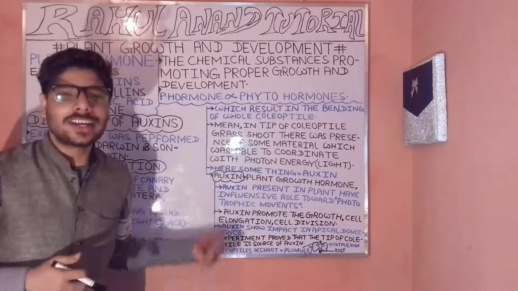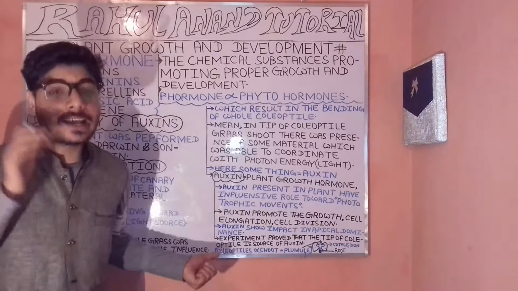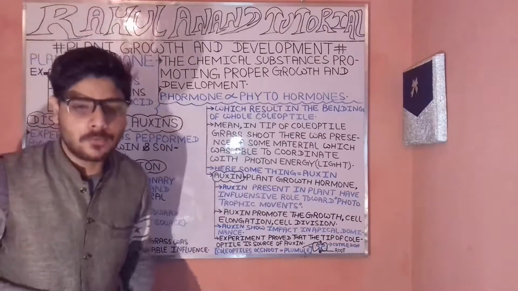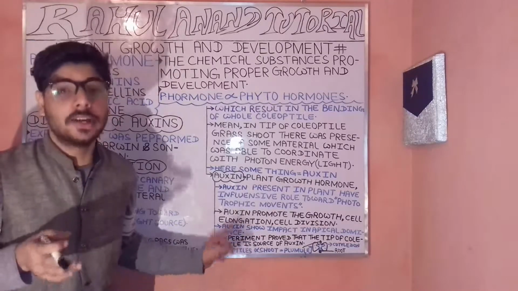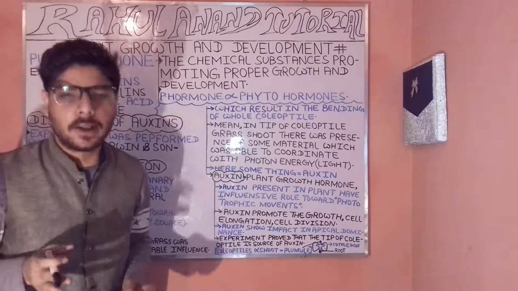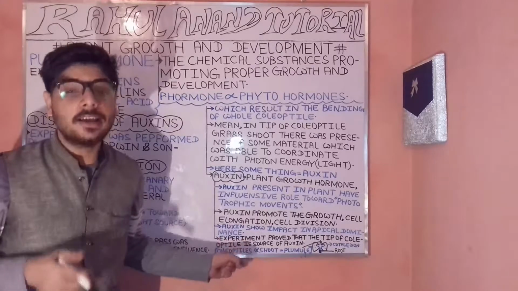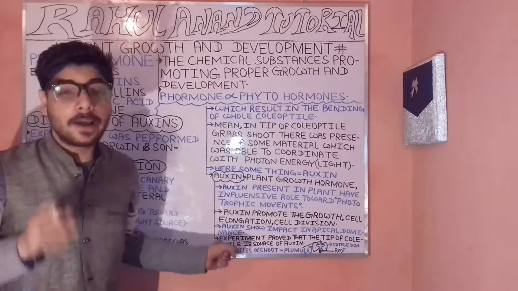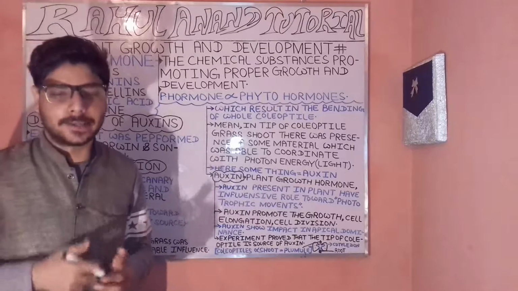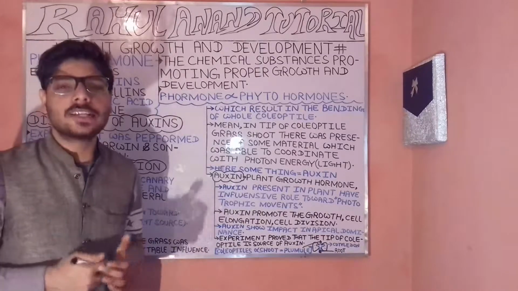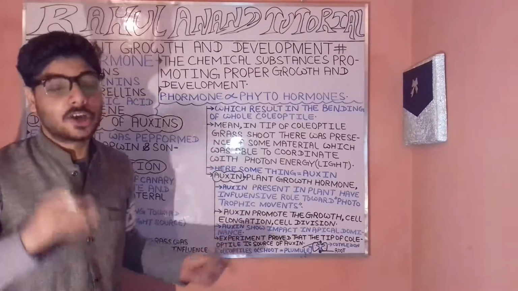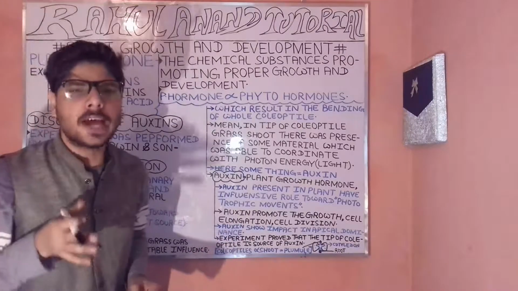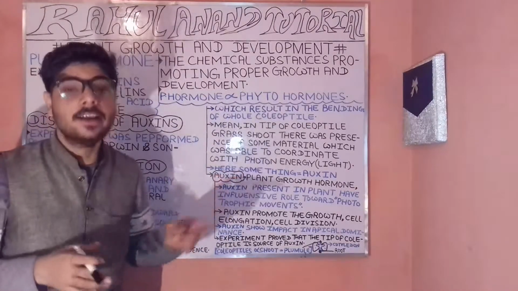As well, when we talk about the auxin roles, they play an important role in cell division, cell elongation, as well as in development and growth. Now you are very clear about cell division. Auxins also show dominance in terms of apical dominance. So you are very clear about this.